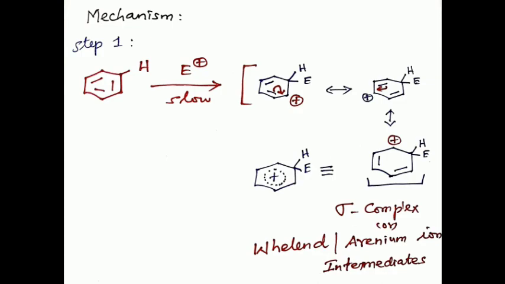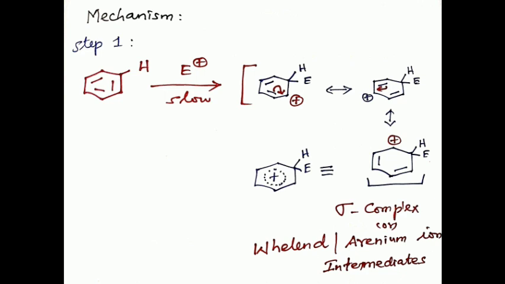Now we will discuss the mechanism. The attacking electrophile attacks the benzene ring, removes a pair of electrons from the aromatic sextet and forms a carbonium ion. In the formation of the carbonium ion, that is a carbocation, the carbon atom which is attacked changes its state of hybridization from sp2 to sp3, that is trigonal to tetrahedral.